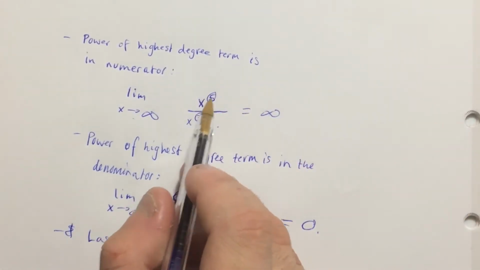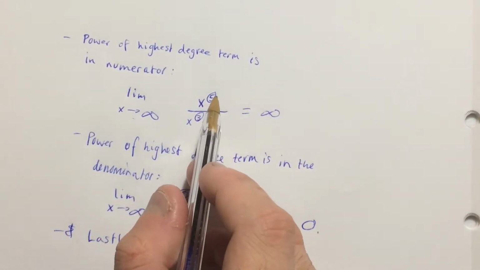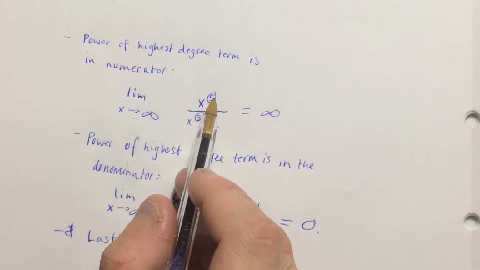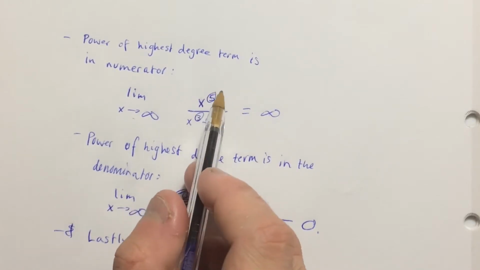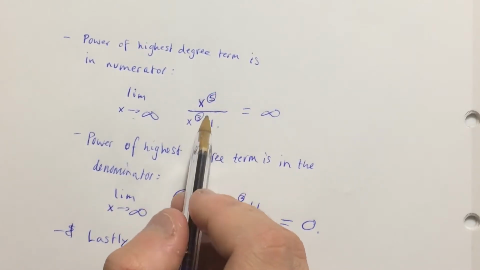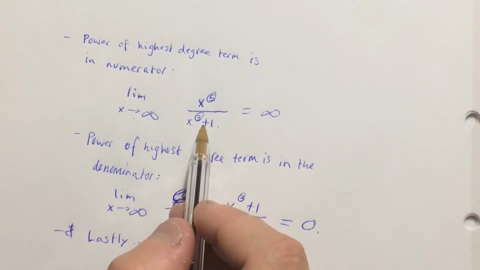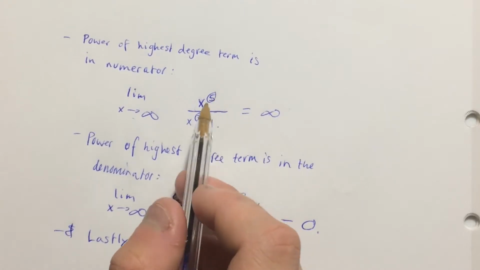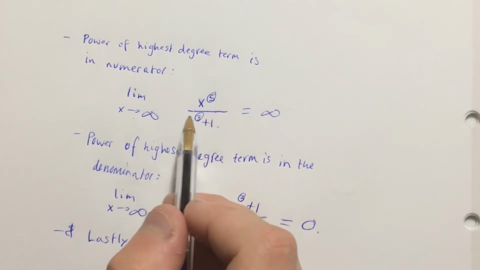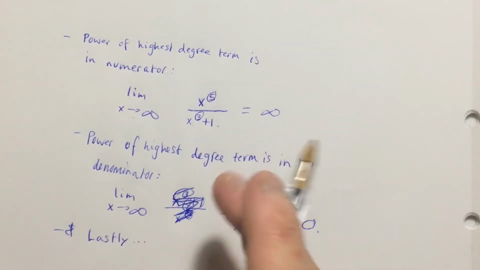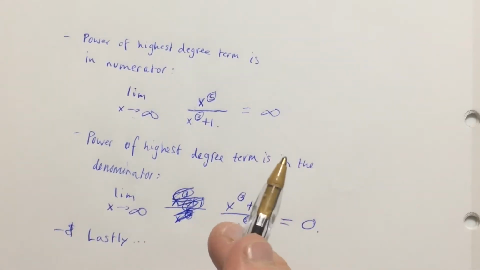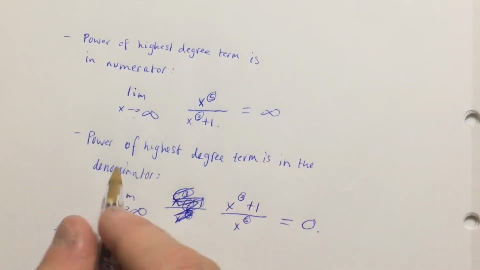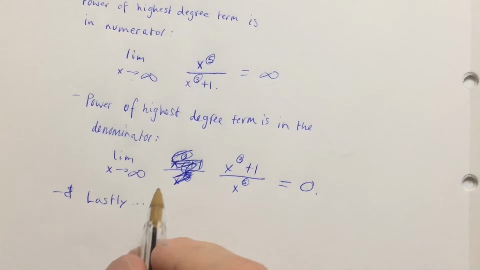But here's the idea. If we plug in some really big number here, let's just say this value reaches 1,000,000, like the biggest number in the world. Let's just say that this reaches the biggest number that you can possibly think of. It'll reach it before this one does, which means that this value of x is going to keep growing larger and larger and larger, as opposed to this, and therefore it's going to go to infinity. And I can prove that algebraically, which I will in a second. I'll prove both of these algebraically.